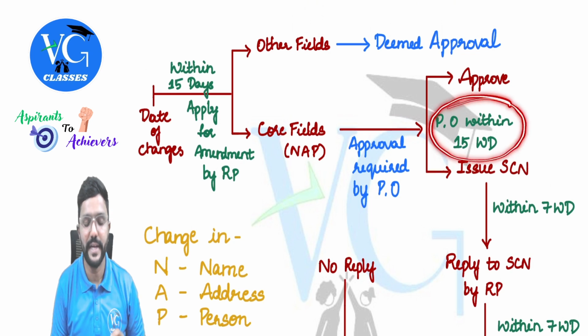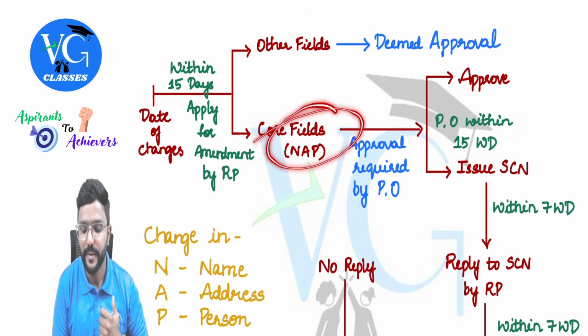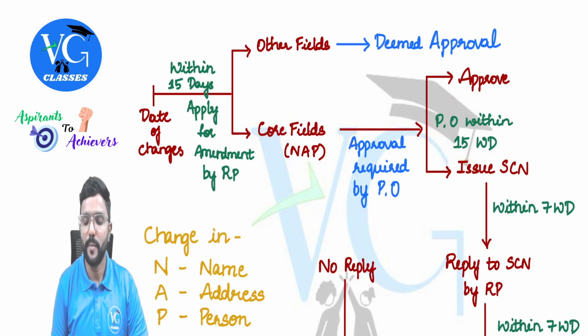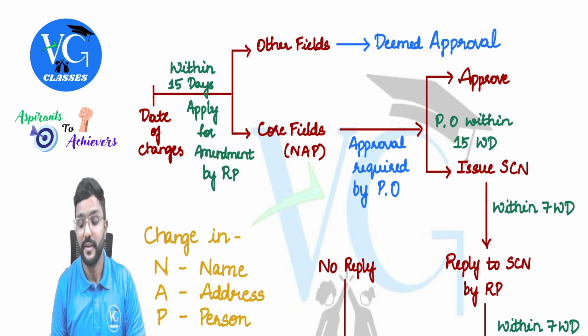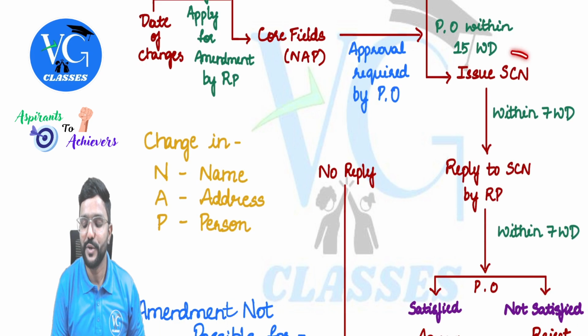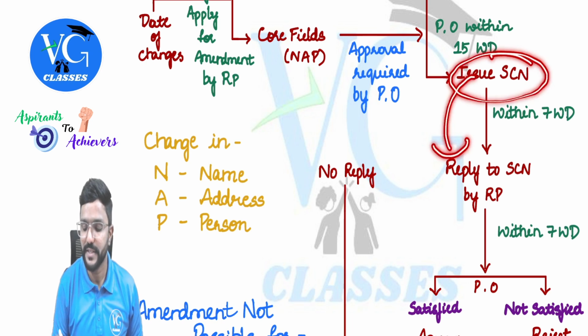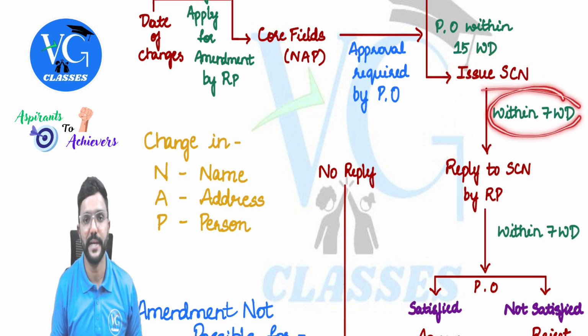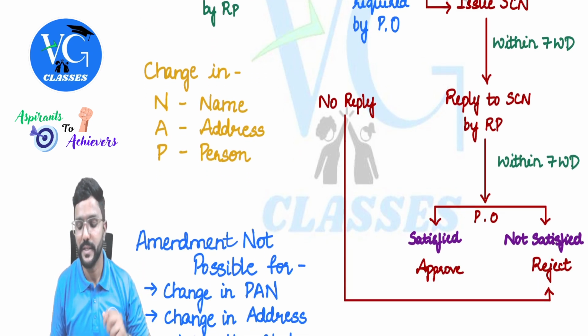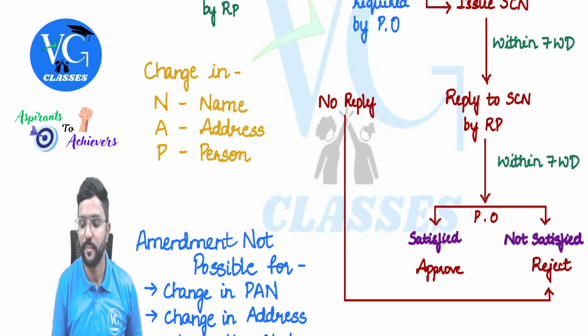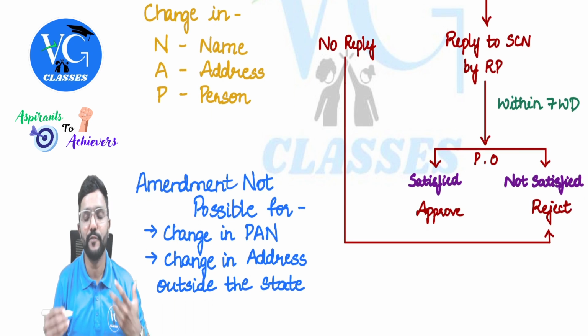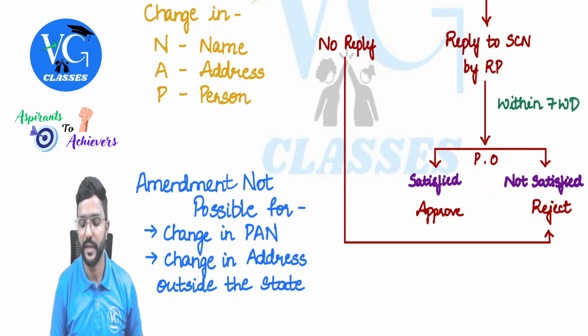So within 15 working days, once a person applies for amendment of NAP, the proper officer can either approve, or he cannot straight away reject. He needs to give an opportunity of being heard. So he will issue a show cause notice to the registered person. And once a show cause notice is issued, he has to reply within 7 working days. Okay. And once the registered person has replied to the show cause notice, the proper officer has 7 working days. Within 7 working days, if the reply of the registered person is satisfactory to the proper officer, he will approve, the amendment is approved.